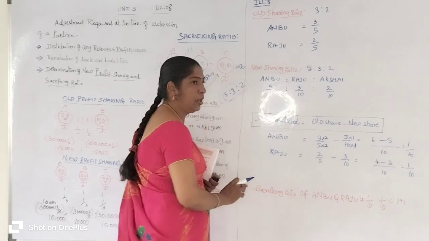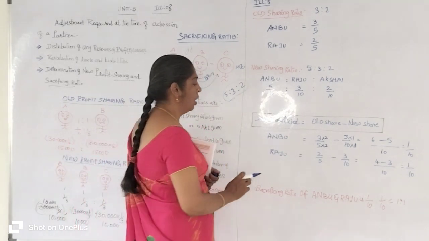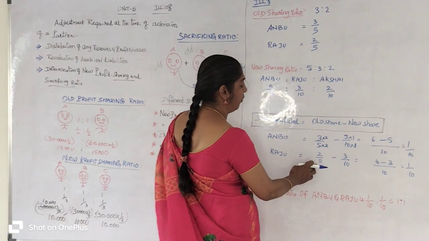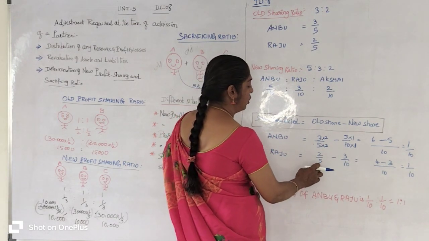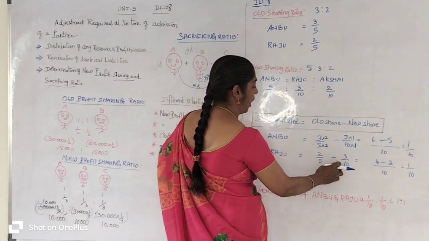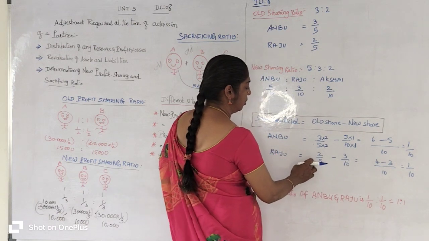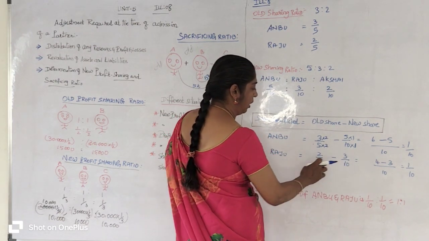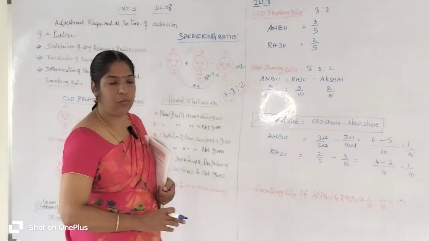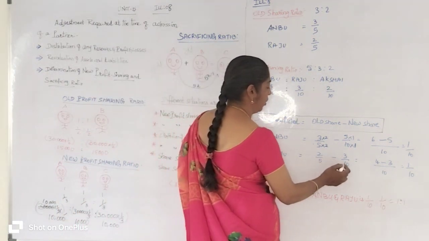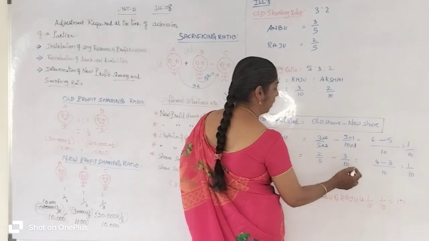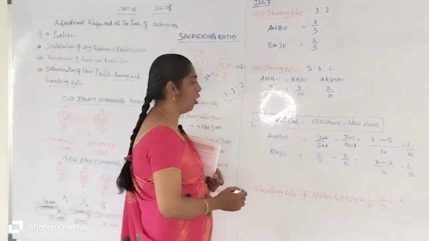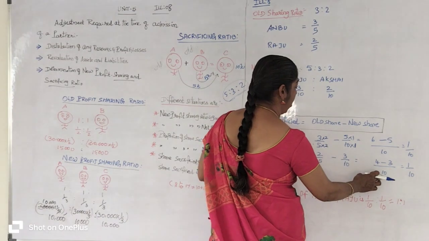Similarly, you calculate Raju's sacrificing ratio. Raju's denominators are also different values, 5 and 10. So we take 10 as the common number and enter it in the denominator.